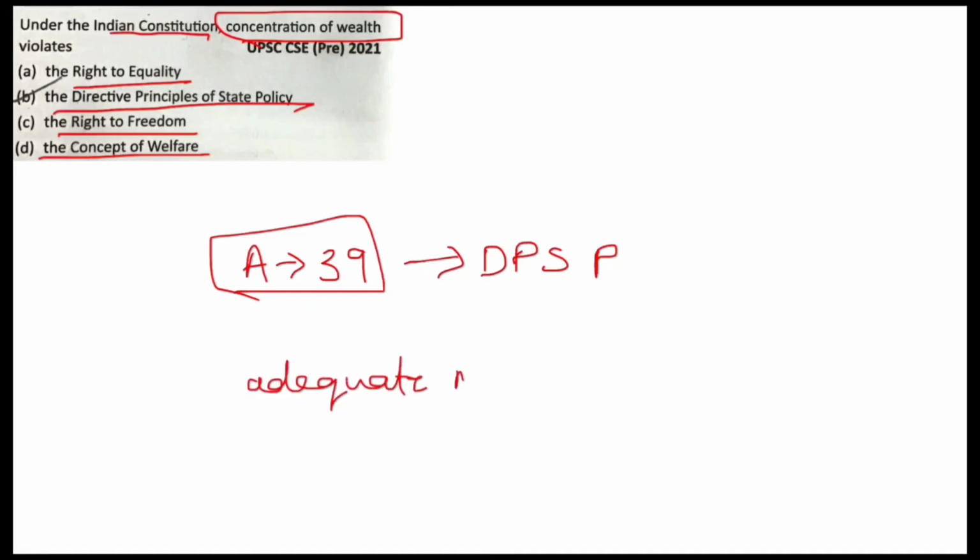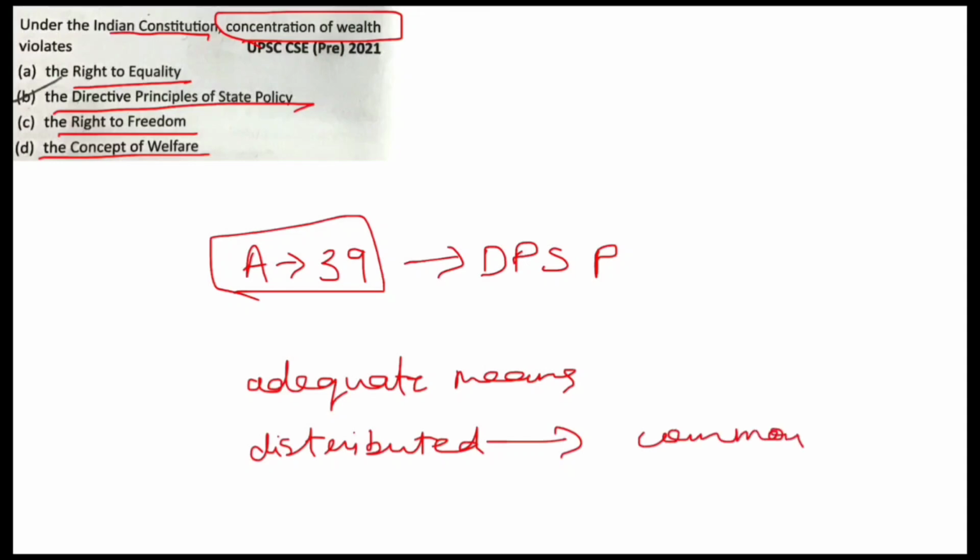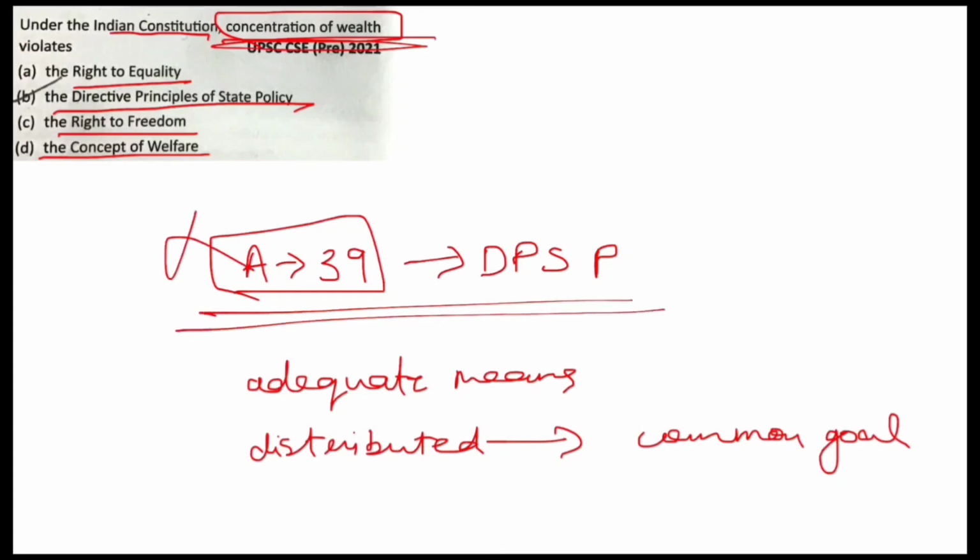And the ownership of those resources and materials shall be distributed in such a way that it fulfills a common goal. So the concentration of wealth relates to this article, that is the directive principle of state policy. So B is your answer. Next.